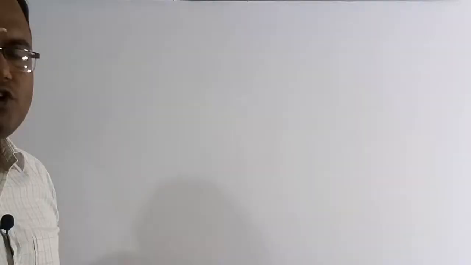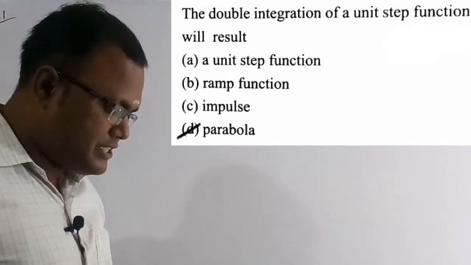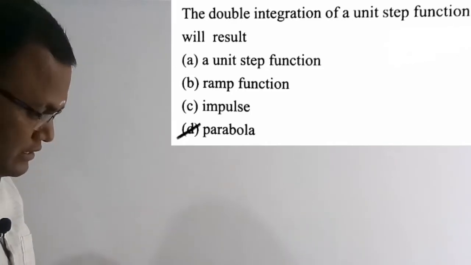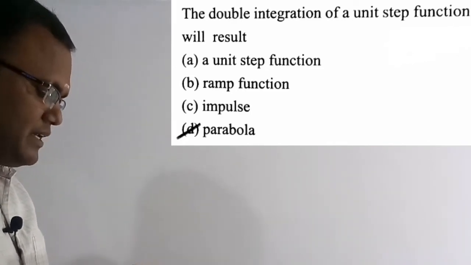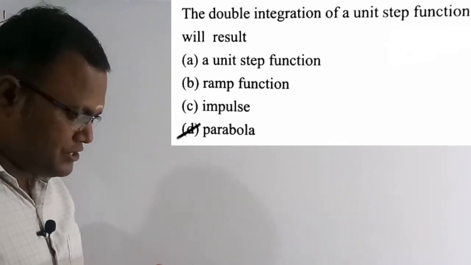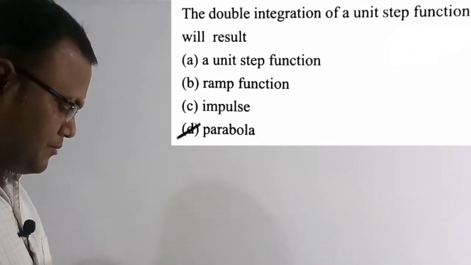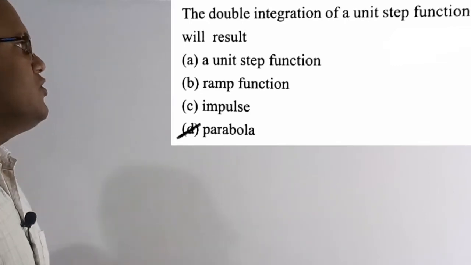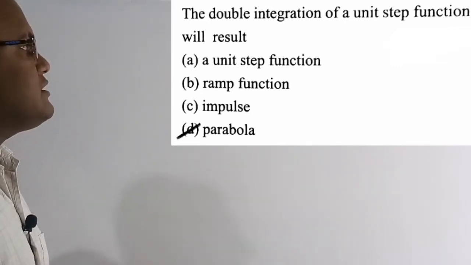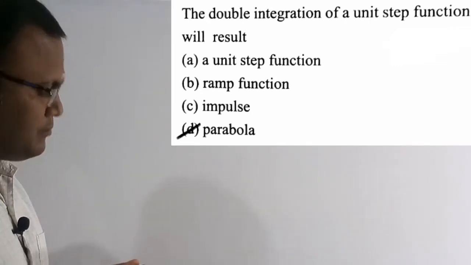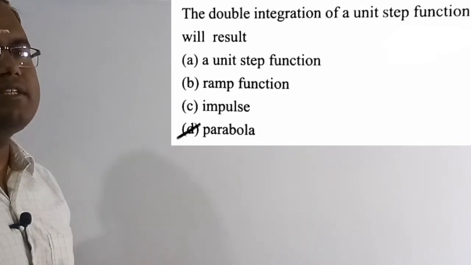So let's get started. Now you are going to solve the first question. The double integration of a unit step function will result in: Option A, a unit step function. Option B, the ramp function. Option C, impulse. Option D, parabola. Out of the four options, option D, parabola, is the correct solution. The double integration of a unit step function will result in a parabola.